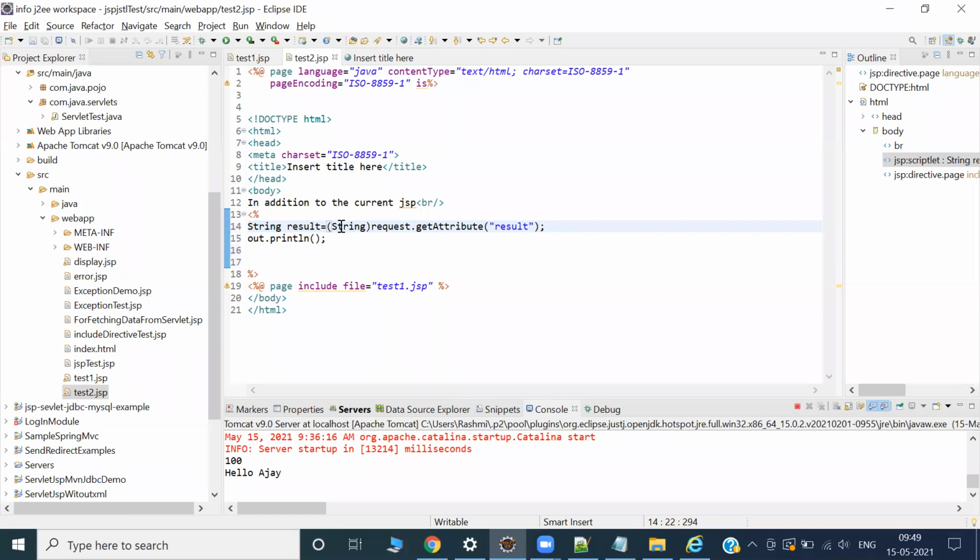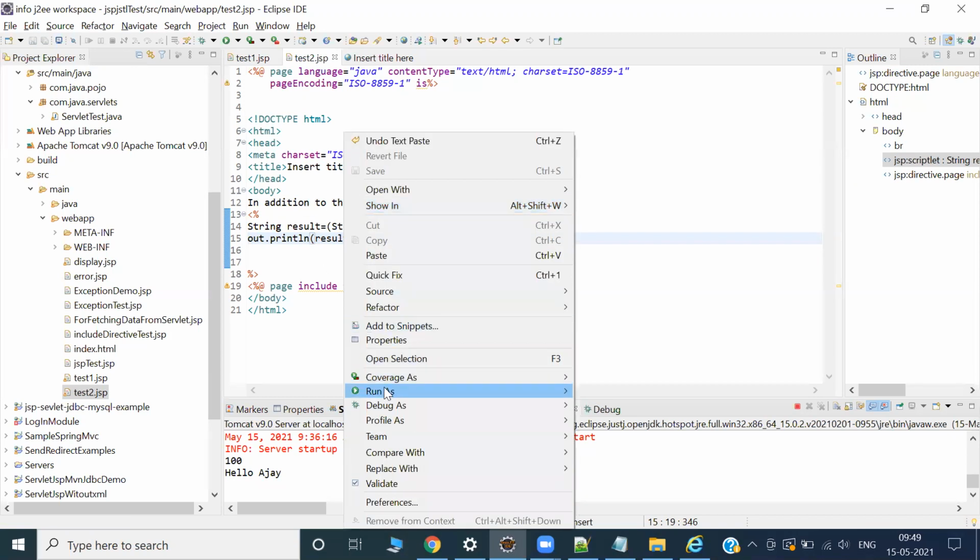Don't you think it's a core Java thing? Okay. So now result is ready. Result is a string. Now I can say out.println result. Here there is no need to create your out object. This is a specialty of JSP. So many things are combined with each other. It's easy, and if you can relate, then things will be very easy.